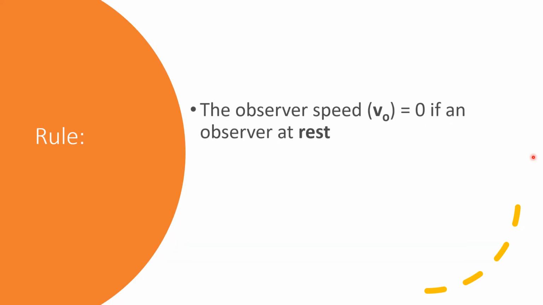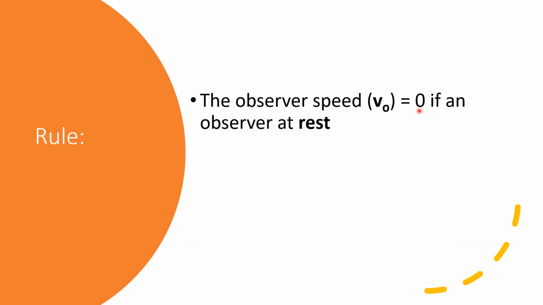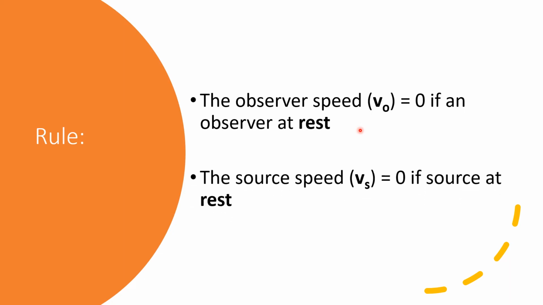And, paano naman kapag nakahinto ang ating observer o kaya yung source? So, here's the rule. The observer speed is 0. Siyempre, nakahinto, so ang speed niya is equal to 0. Kapag naman nakahinto din ang ating source, 0 din yung kanyang speed. So, you have to remember those rules in solving the Doppler effect equation. So, later on, i-apply natin siya when we do solving.